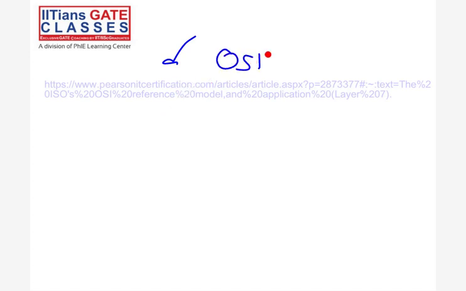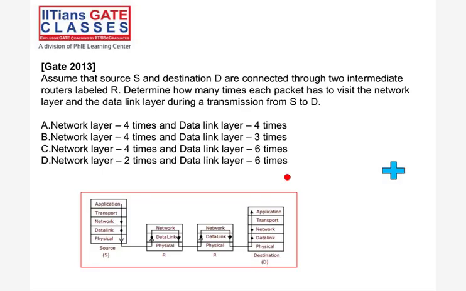Guys, okay. I think we'll discuss some questions. Okay. Yes. Fine. So your OSI and TCP are done. This is a GATE 23 question. You have 5 minutes. Try. Not 5 minutes, 3 minutes only. Try. Okay. Try. The answer is given. Fine. But try. Only 1 is fine.